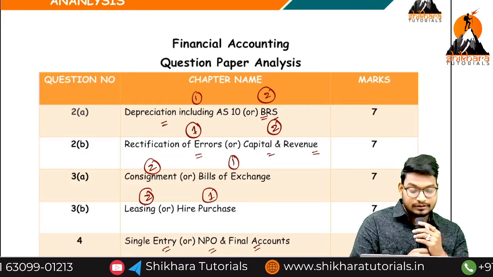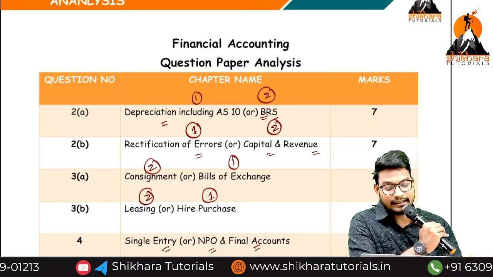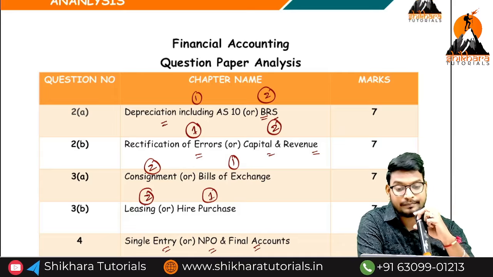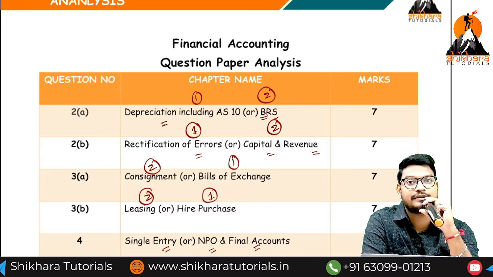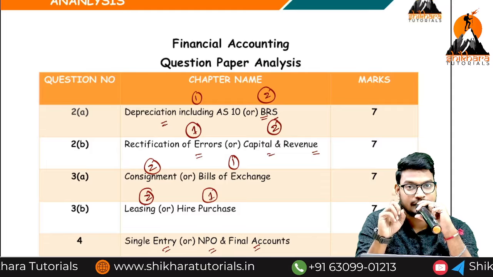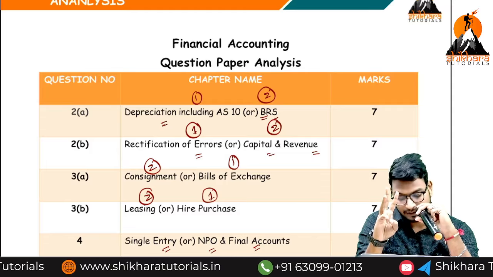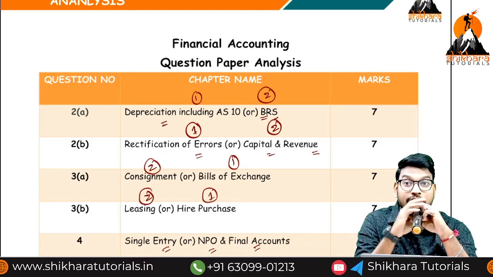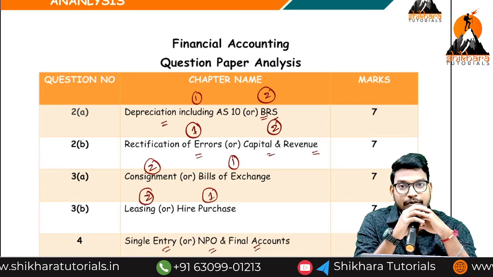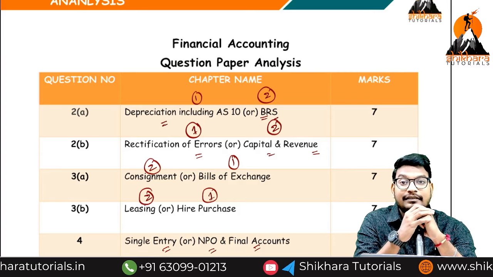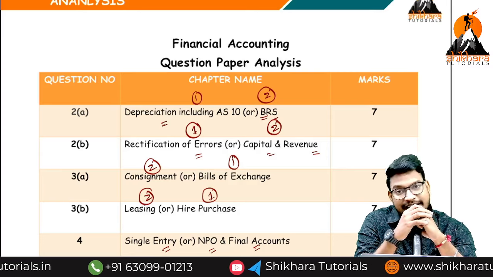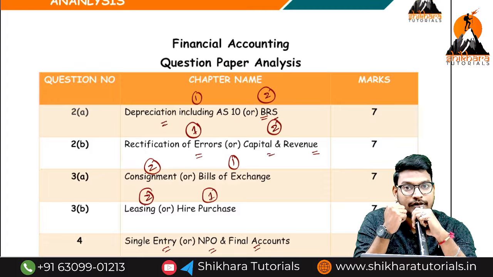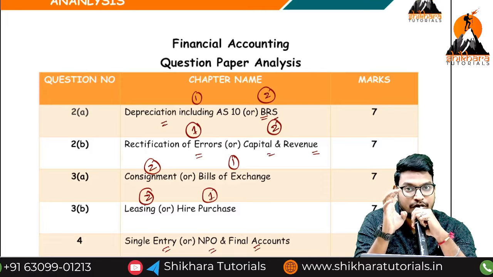Okay guys? So my conclusion is, I will come up with a revision series, no problem. I have covered most of the topics. I have covered the accounting standards, single entry, NPO, and those are the topics I have covered. Branch and departmental also I have put in the regular class. Sir, the most important topics I have already covered. And insurance claim also I have covered. So if you want the remaining topics, which topics do you want?